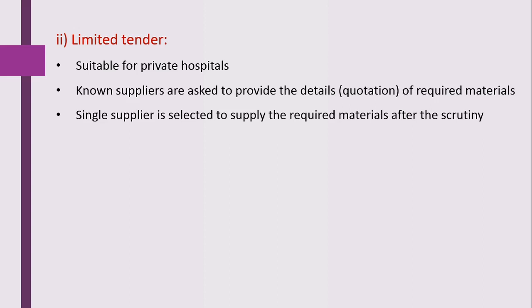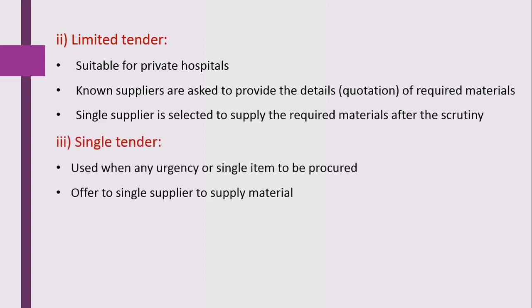So this is about the limited tender. Here we'll see the next type of tender system, that is the single tender system. It is used when there is any urgency or a single item to be procured. Only this particular hospital or that particular hospital will offer to a single supplier to supply the material. So this single tender indicates that this particular tender is sent to a known, single supplier to supply the material.